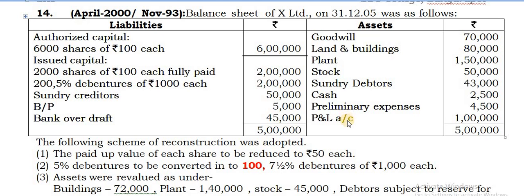Then on the asset side, these three assets you have to compulsorily write off: the profit and loss account, primary expenses and goodwill. These three should not appear in the balance sheet unless otherwise given in the problem. So we always consider these as worthless. It should be written off completely. Regarding other fixed assets, we shall see how it is being reduced as per the adjustments.